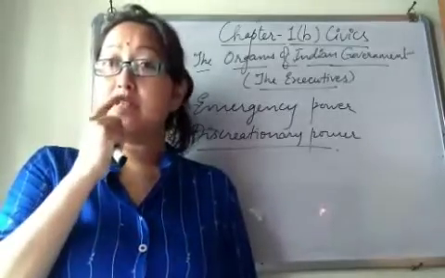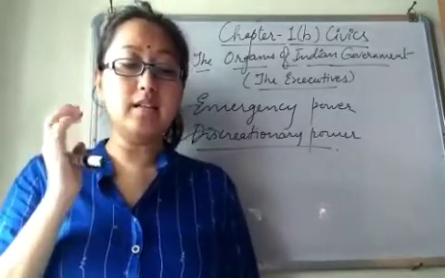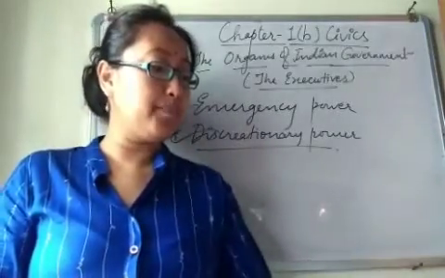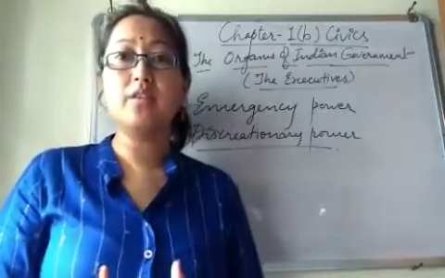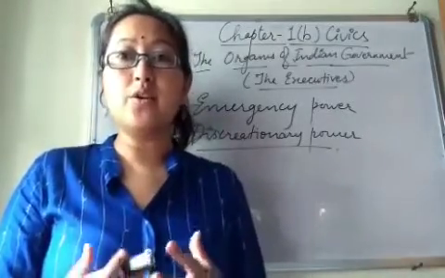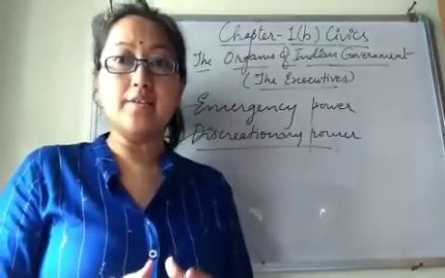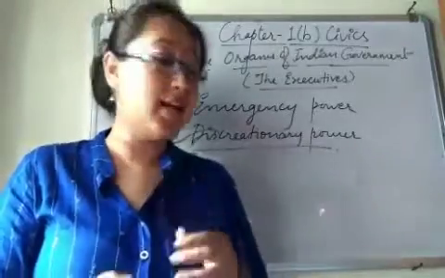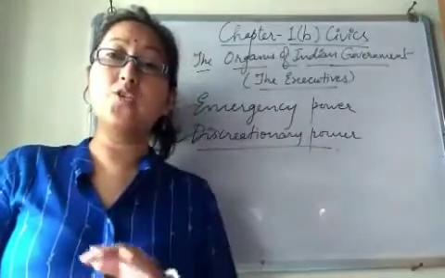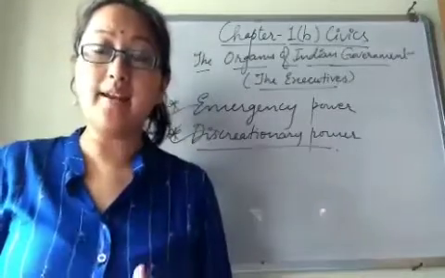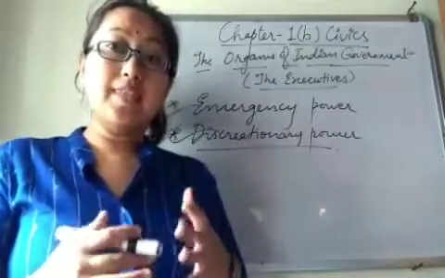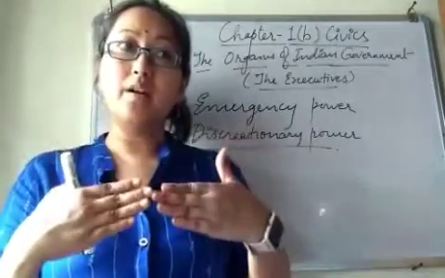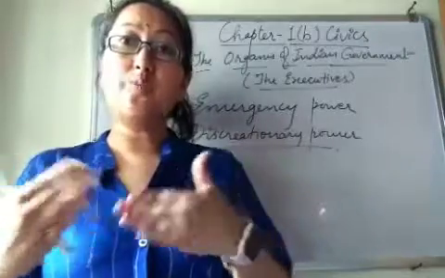When no single party gets a clear majority, because to win a confidence vote or to get a position, what is needed? A majority is needed, right? So when there is no clear majority, the parties form a coalition, which means a mixture of more than two parties.